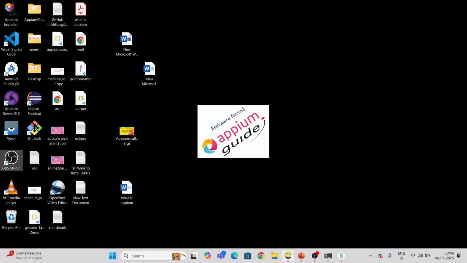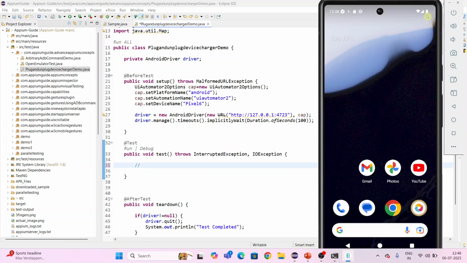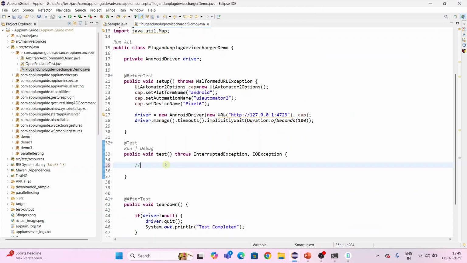Go back here and type. You see, currently it is in the unplugged status. Look at the battery symbol in the top right corner: the plain white symbol is the unplugged status. Now I want to change it to plugged with the device charger.